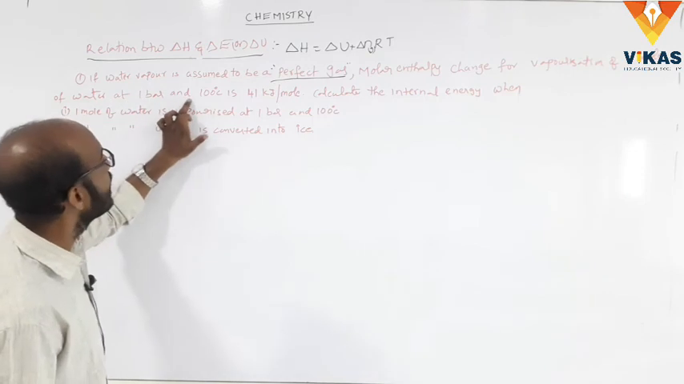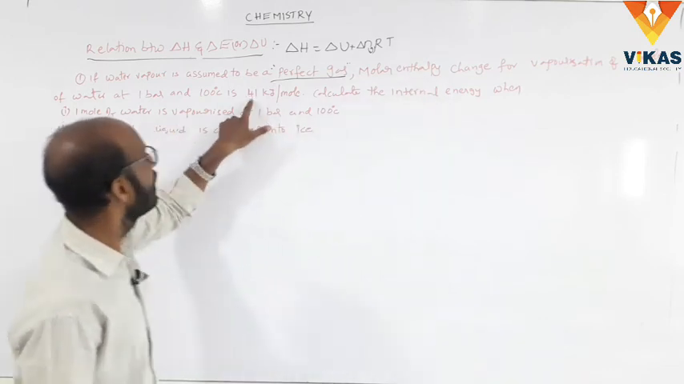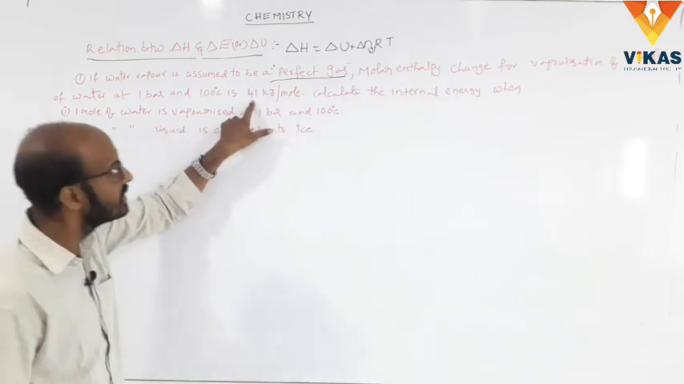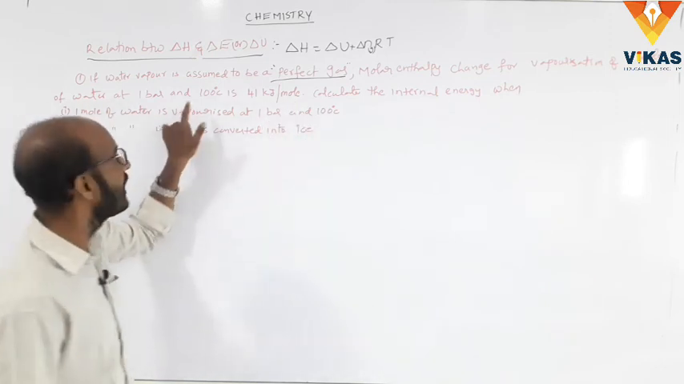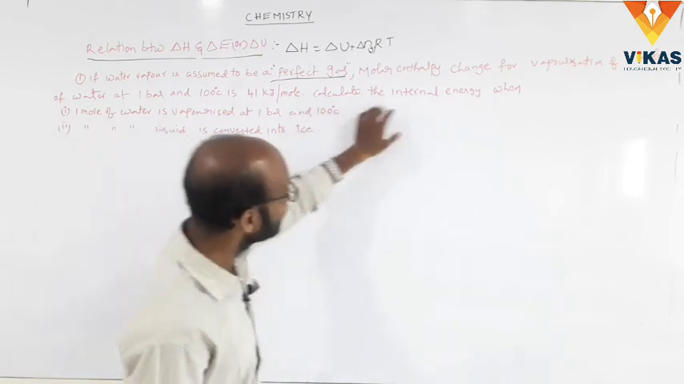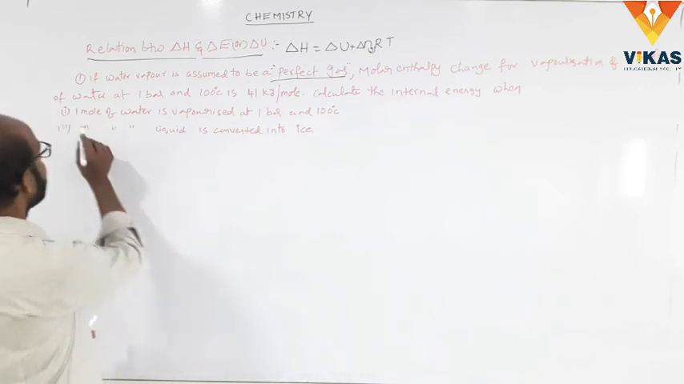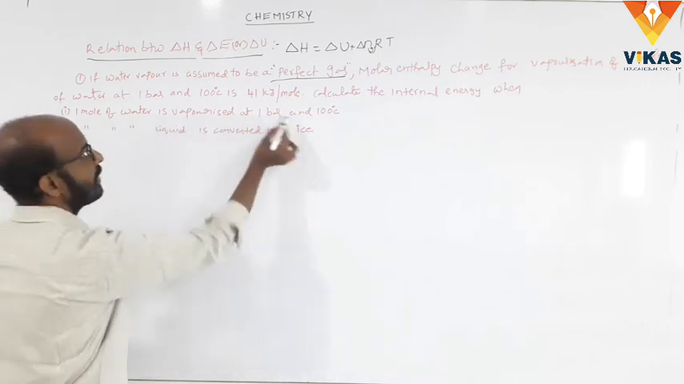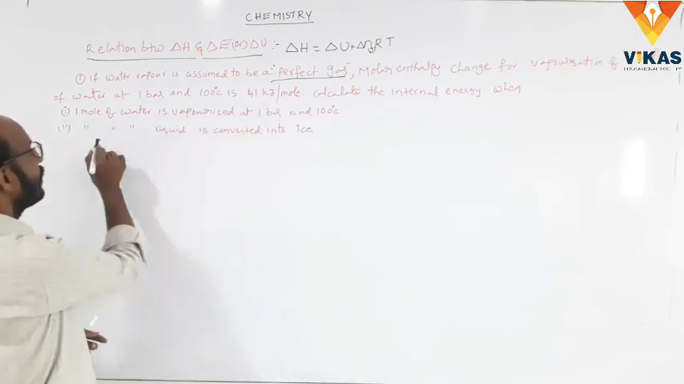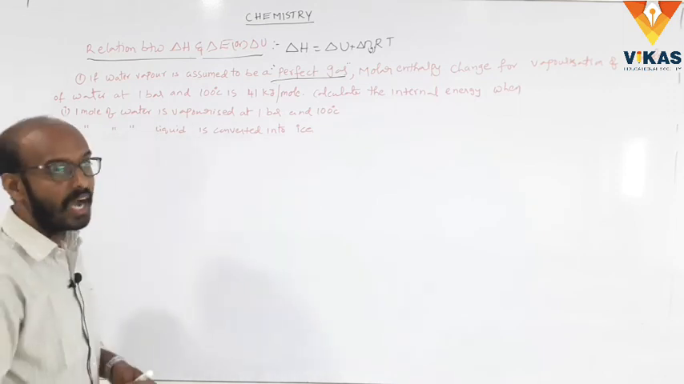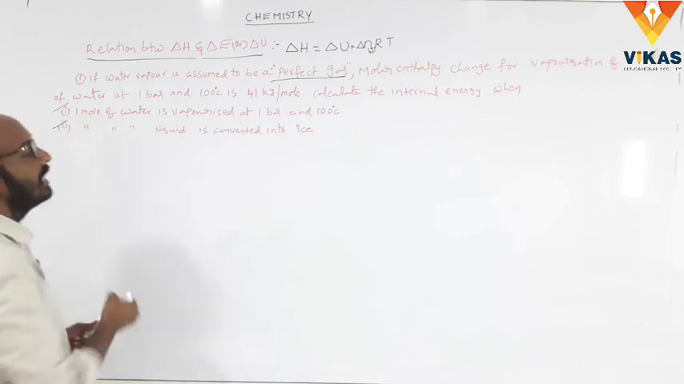water at 1 bar and 100 degrees centigrade is, so how much is the enthalpy change? Here he says 41 kilojoules per mole. Here the enthalpy change is 41 kilojoules per mole for 1 mole of water at 1 bar and 100 degrees centigrade. And calculate the internal energy. Here, case 1 is 1 mole of water is vaporized at 1 bar, and case 2 is 1 mole of liquid water is converted into ice. So first we calculate number 1, and later we discuss case 2.